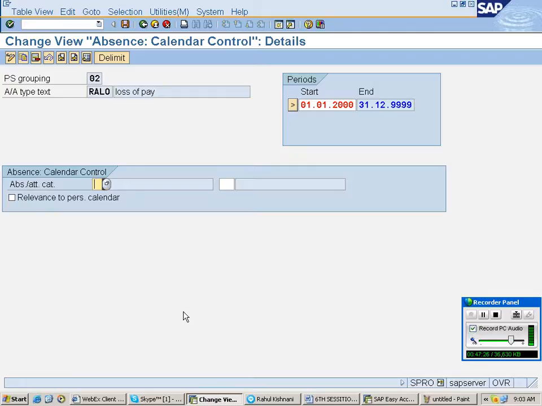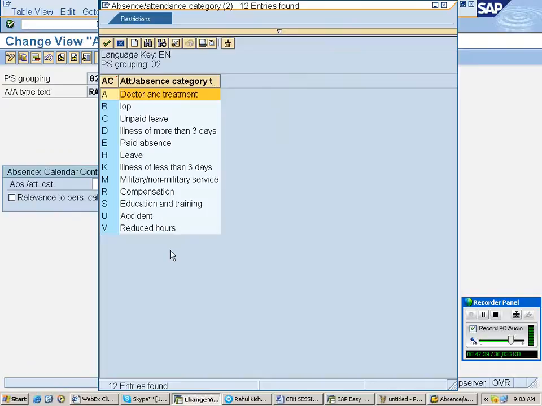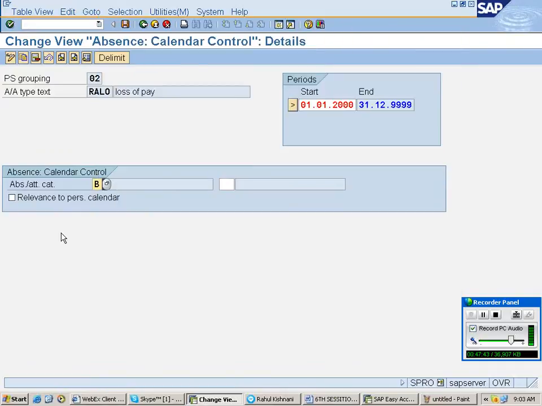Here, we have to enter the code which is going to appear in the personal calendar of an employee. Whenever an employee applies for loss of pay, in his personal calendar he has to get that D. D means loss of pay. Is it relevant to personal calendar? Yes. Save it.